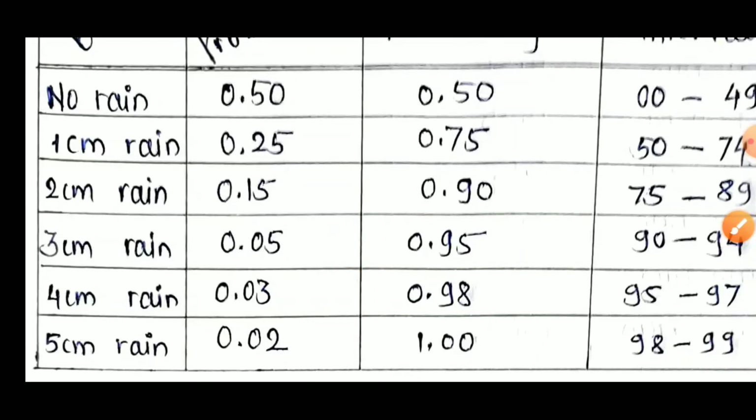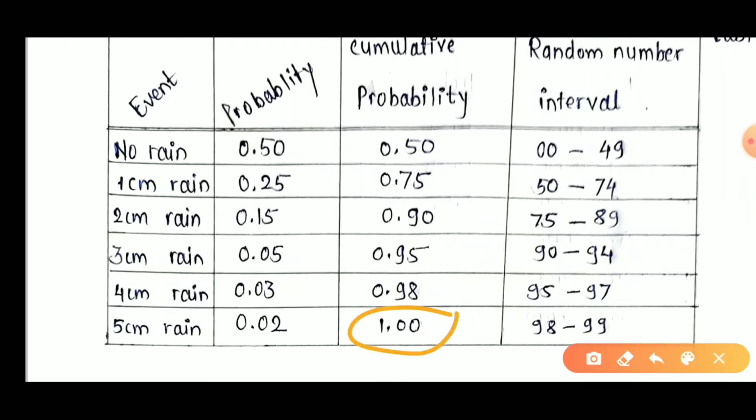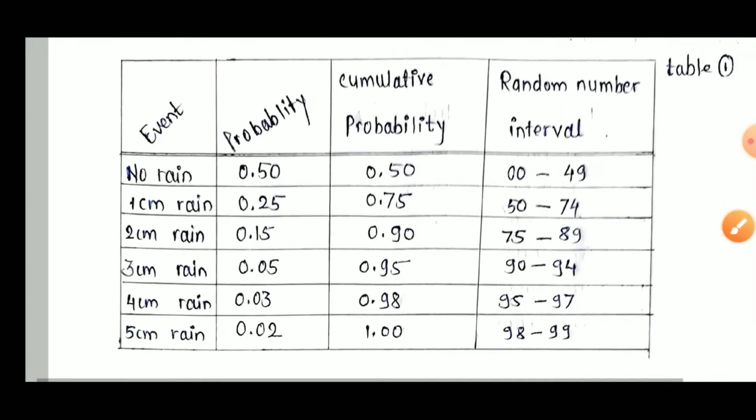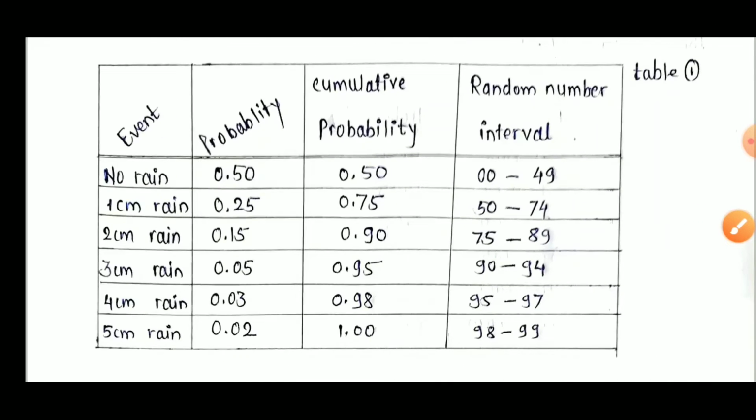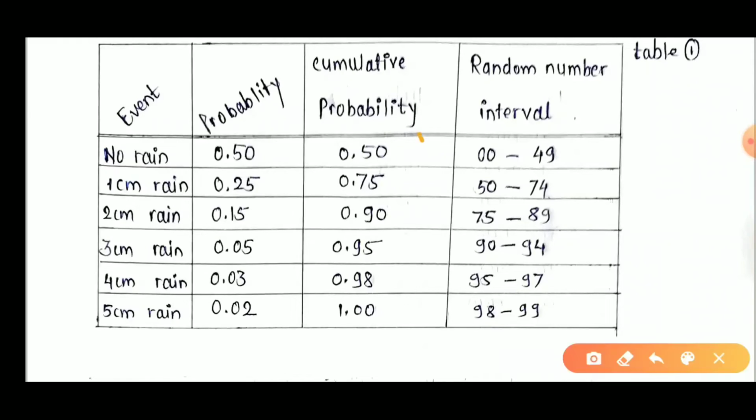That's why the total cumulative probability is always 1, means 100%. Now to allocate the random number intervals, as we already discussed, if the cumulative probability is 50%, then 50 minus 1 is 49. Okay, and starting from 0 to 49, the total numbers are 50. These 50 numbers we allocate for the first event.